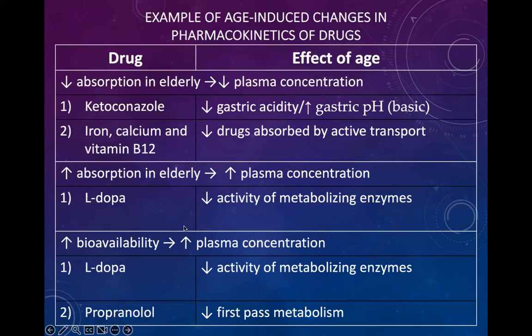These are the examples of some drugs I mentioned here, what we explained before. Now here, the decrease in the absorption of drug in the elder leads to decrease in the plasma concentration. If there is no absorption, the drug will not reach the blood, and there is a decrease in the plasma concentration.